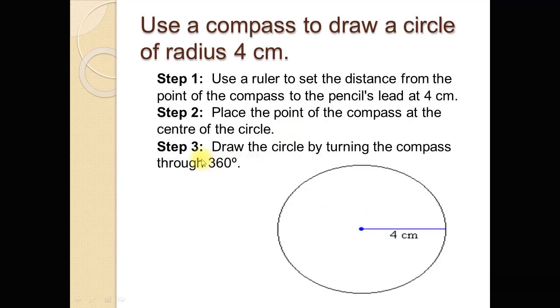And third step, draw the circle by turning the compass through 360 degrees. Put the compass at this point and open the compass about 4 centimeter, and then turn the compass about 360 degrees. Start from this point and turn the compass about 360 degrees. We will get a circle of radius 4 centimeter.